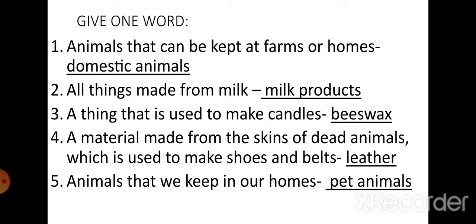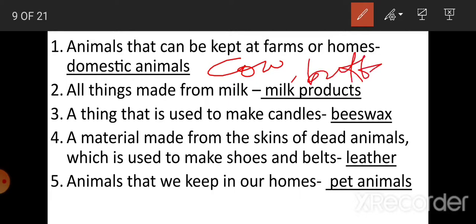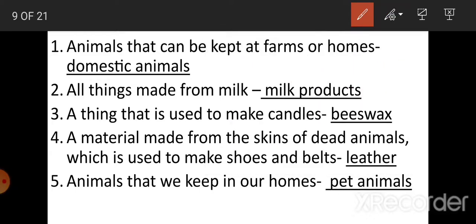What is the answer of animals that can be kept at farms or homes? Domestic animals. What are the examples of domestic animals? Cow, buffalo. These all are the examples of domestic animals. All things made from milk.